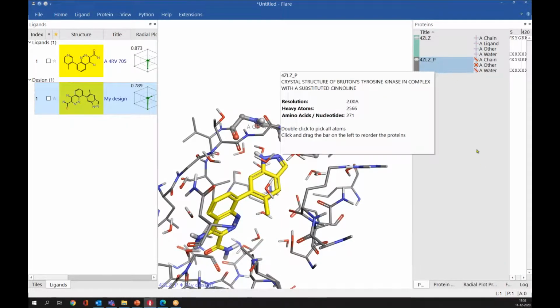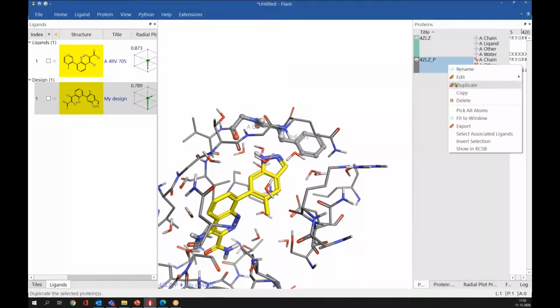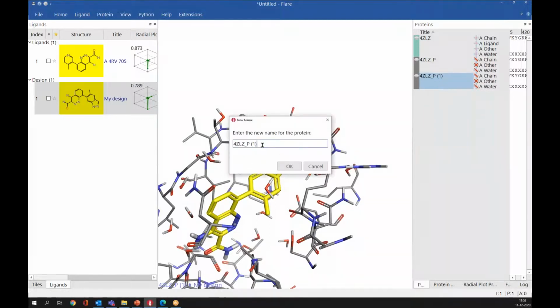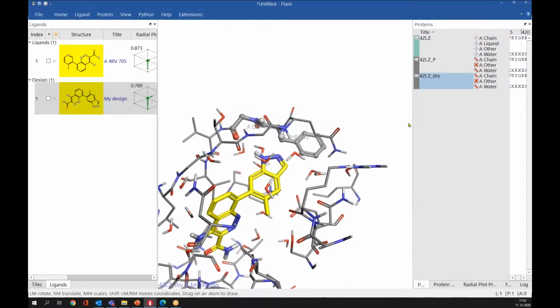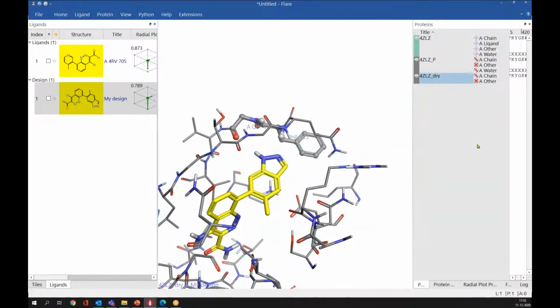For that, I can duplicate this structure. I can right click and duplicate, and then rename it. To delete all the water molecules, I can simply select this chain, water, and press the delete button on my keyboard. So this will delete all the water molecules.